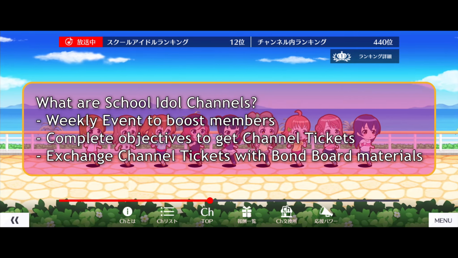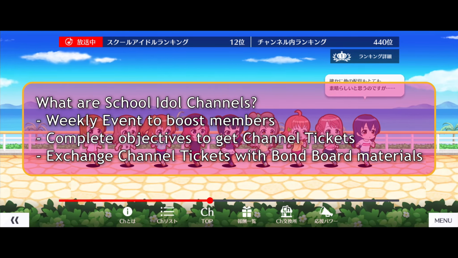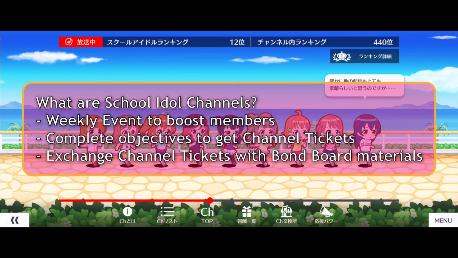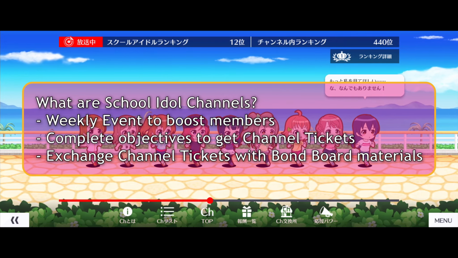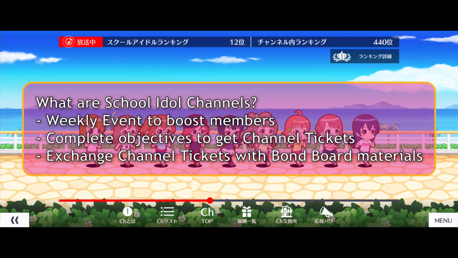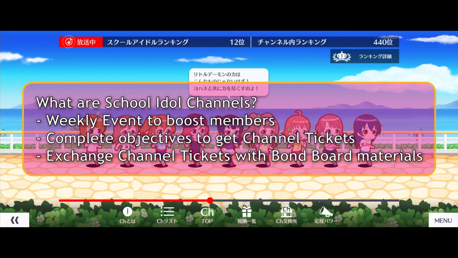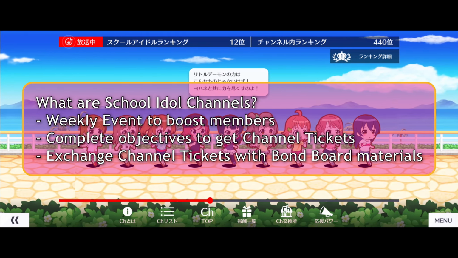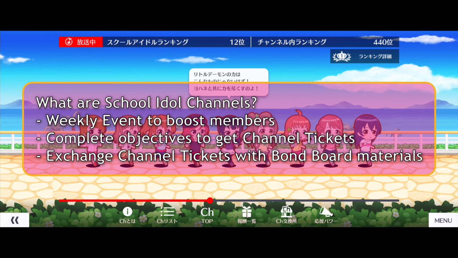School Idol channels is a new mechanic to further boost your members, with heavy focus on your selected member. In a sense, this can be treated as a weekly item exchange event where you must participate if you plan to level your members' 18th bond board and beyond. While that seems to be in the distant future, which it probably is for most players, you'll find other exchangeable items useful to help raise your bond board.